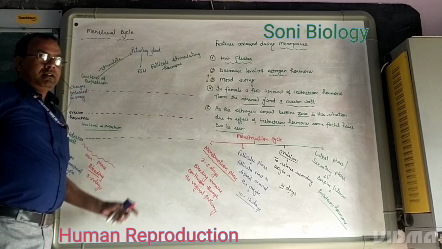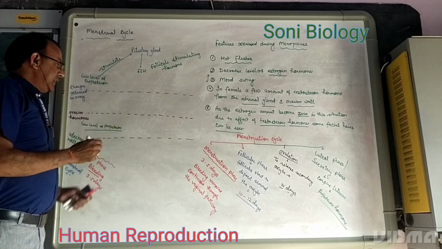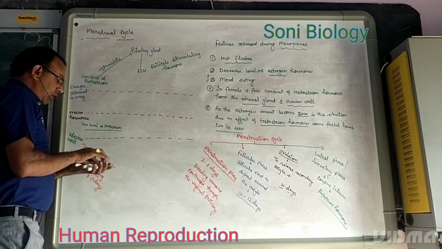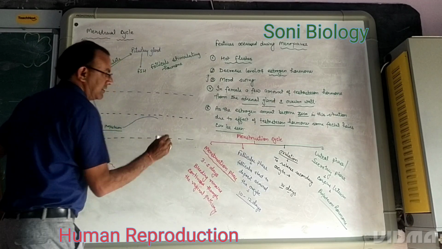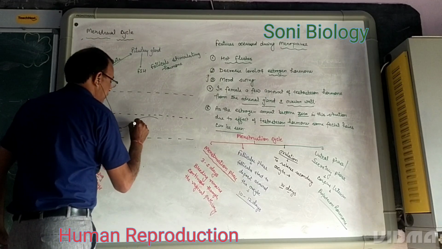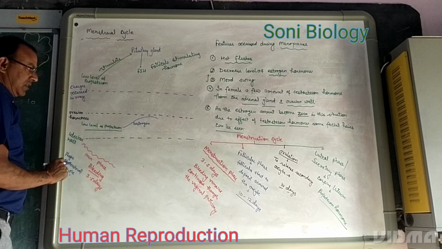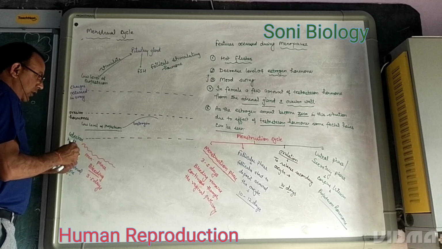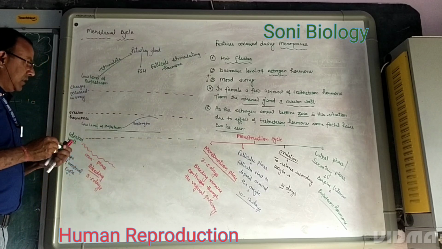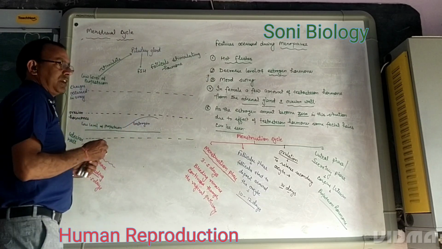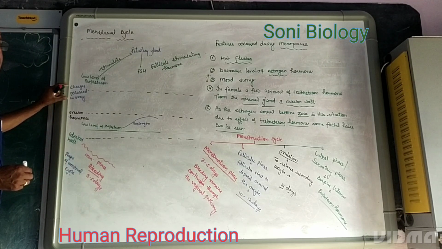As the pituitary gland secretes FSH, under the influence of FSH the level of estrogen hormone increases. The level of progesterone remains low.